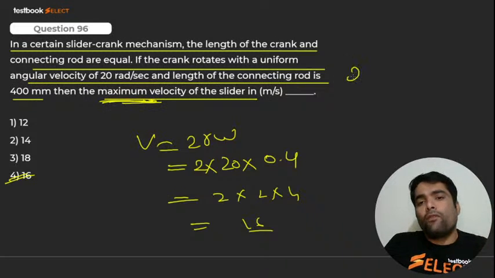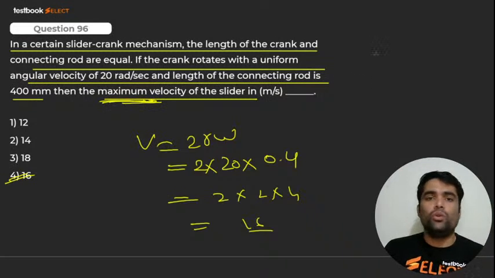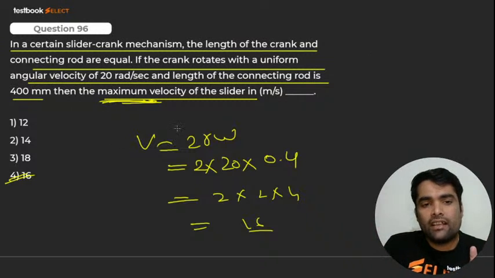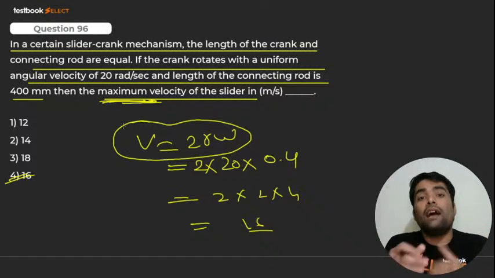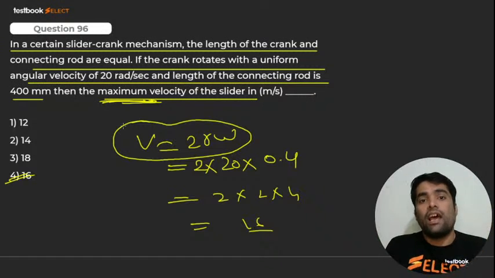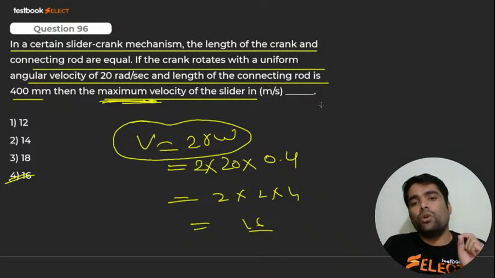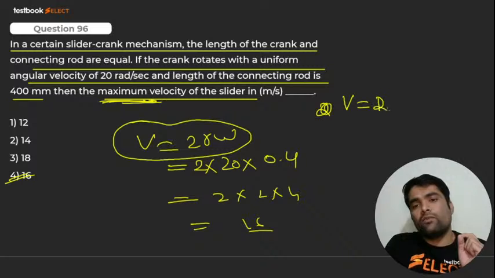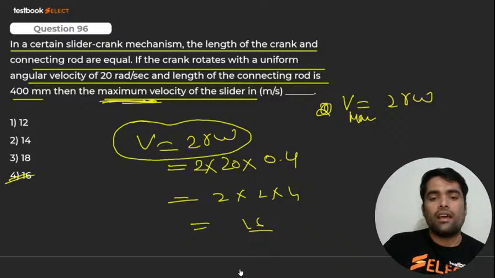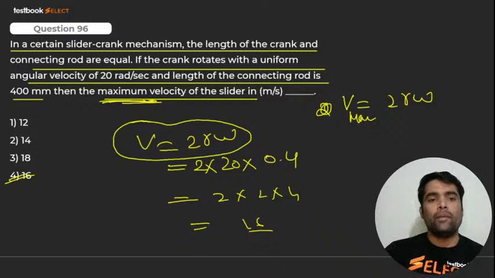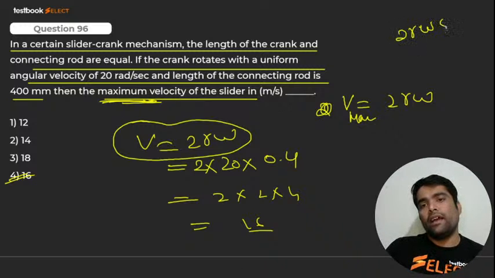So formula, there is what, for guys, please learn the formula. You know the condition, because ये derivation करने के लिए I have to explain you what my dear, जो slider crank mechanism है ना, I have to explain each and everything along with the forces, and I have to do the derivation as well. But you should know कि for maximum velocity जब होती है, that is what the formula for V max is my dear twice R into omega. Remember, हाँ, क्या होता है, twice R into omega. But in natural conditions में देखोगे, normal V find out करने के लिए, it is what my dear, twice R into omega sin theta.